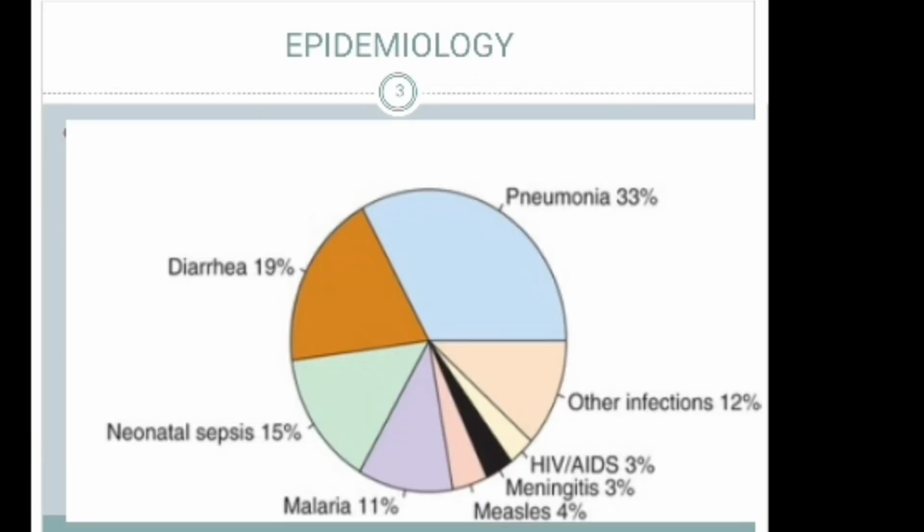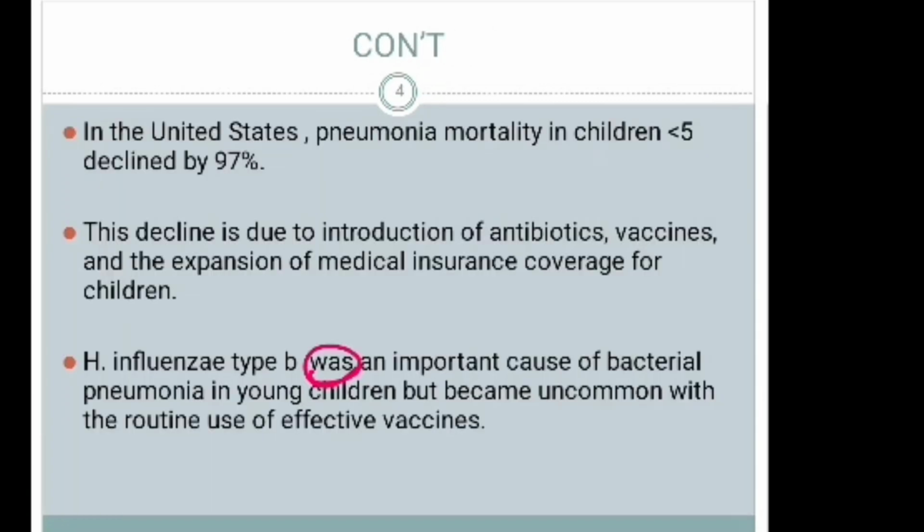When we come to the epidemiology of the diseases that can cause mortality, the first and the most common is pneumonia, 33%, and the second one is diarrhea, 19%. And the third one is neonatal sepsis, which is most common for neonates, especially children younger than 1 month, followed by other infectious diseases.